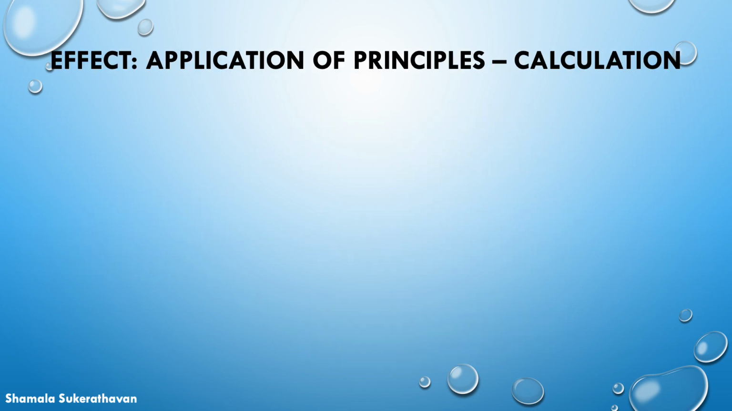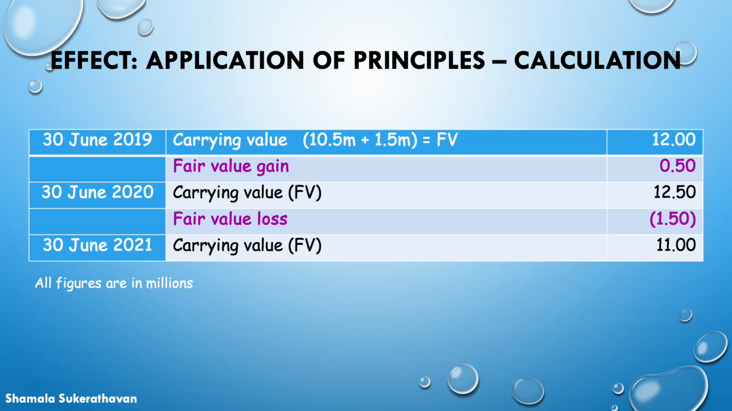The effect on the calculation resulting from the adoption of IAS 40's fair value model is as follows. 1. There will be no depreciation charged to the profit or loss in all 3 financial year ends of 30th June 2019, 2020 and 2021. 2. As the fair value for the financial year ended 30th June 2019 is not stated, we shall assume the fair value equals the carrying value as at that date, resulting in neither a fair value gain or a fair value loss.